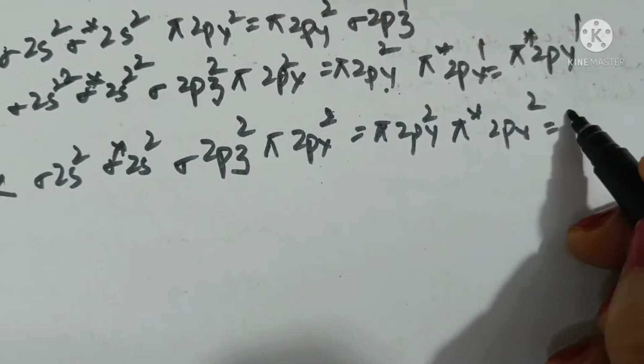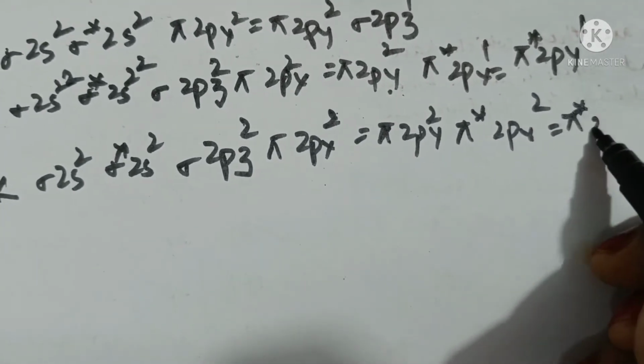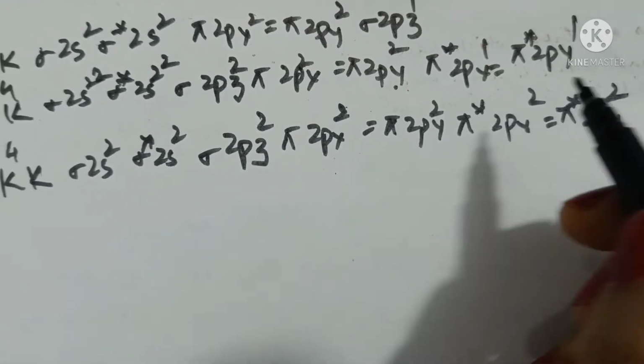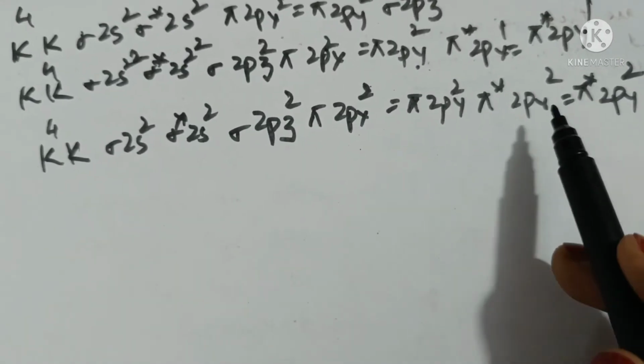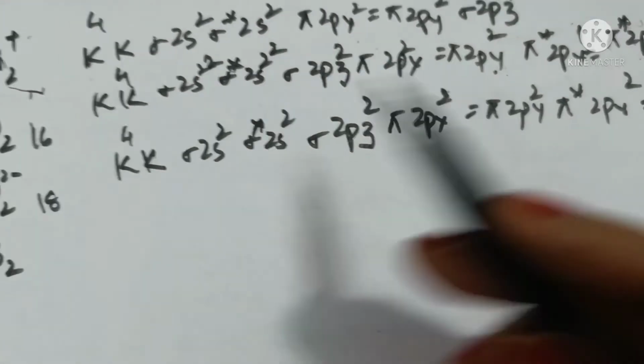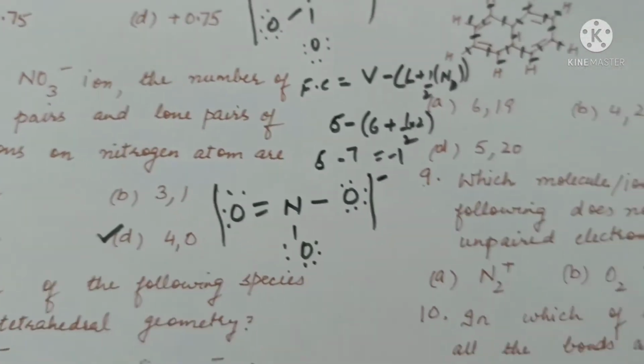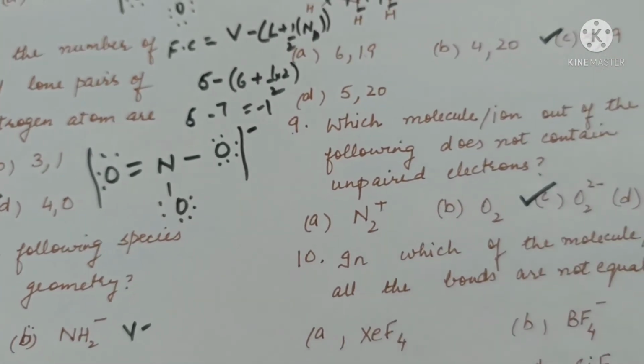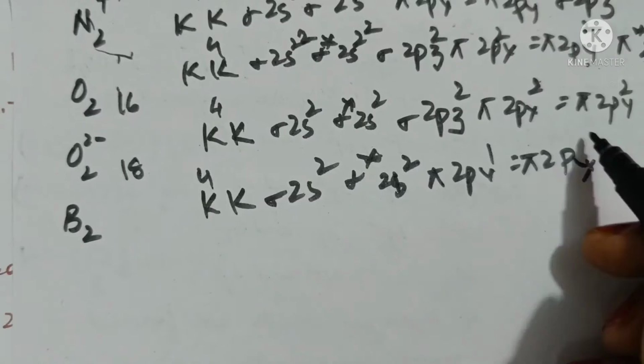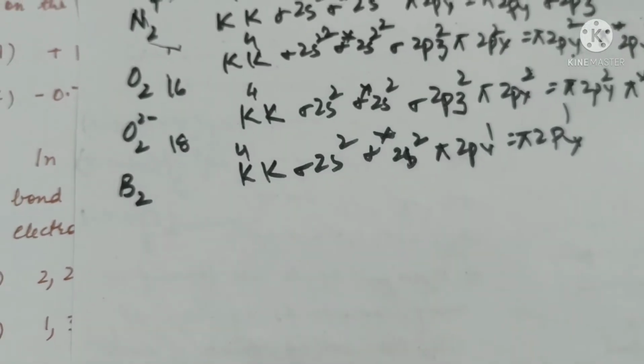2px2 equal to pi star 2py2. This does not have any unpaired electrons. So O2 2 negative is the molecule which does not have unpaired electron. 1. This also has unpaired electrons.